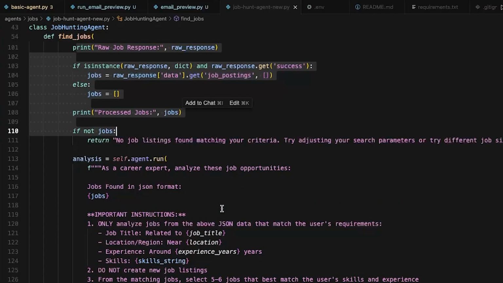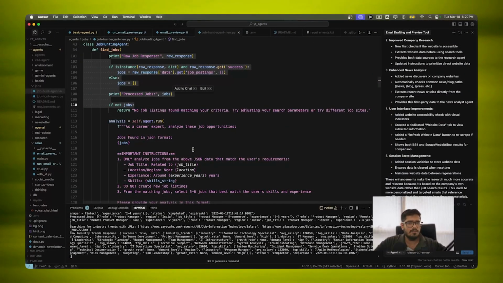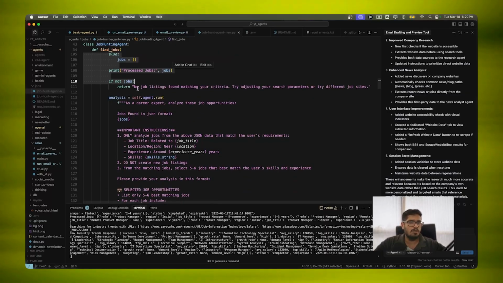A lot of people who are looking at this code right now may not be aware of how Python works. Don't worry, in case you don't know how to use Python, you can just quickly clone this and run it locally. We're also working on building our own agent ecosystem where you can use all of these agents without writing a single line of code.